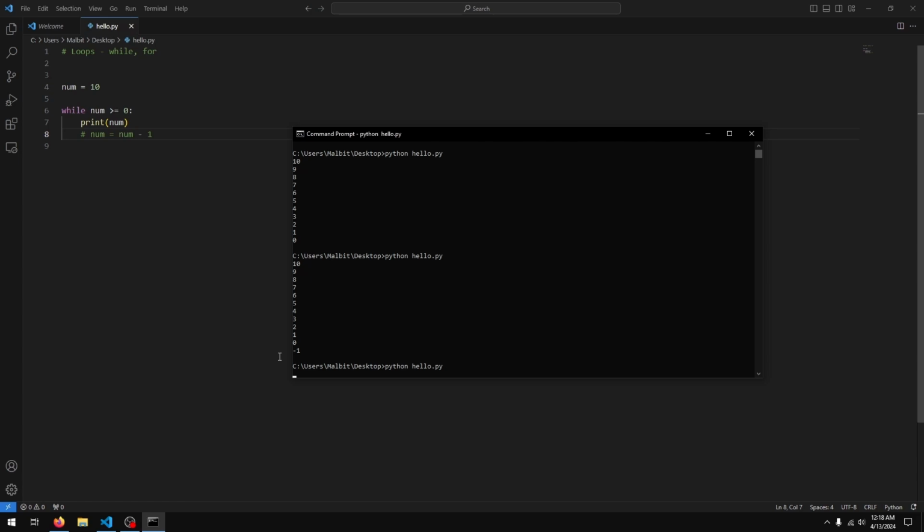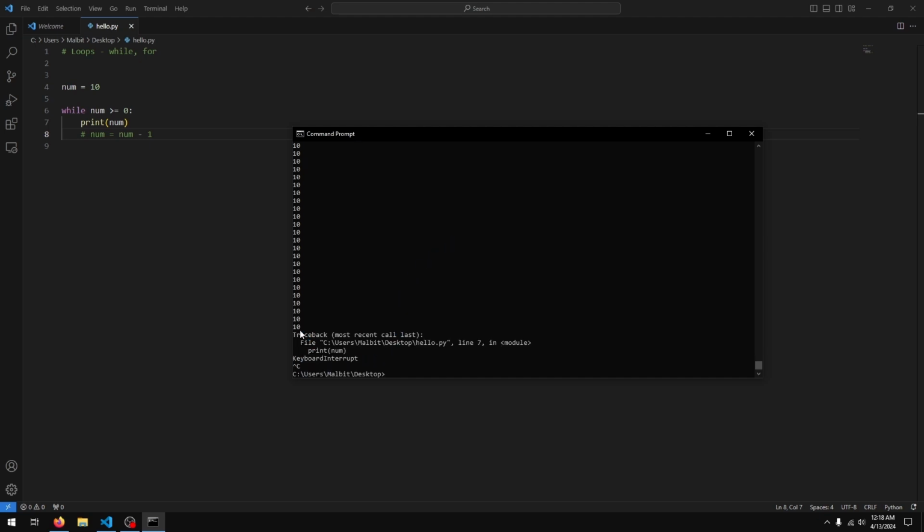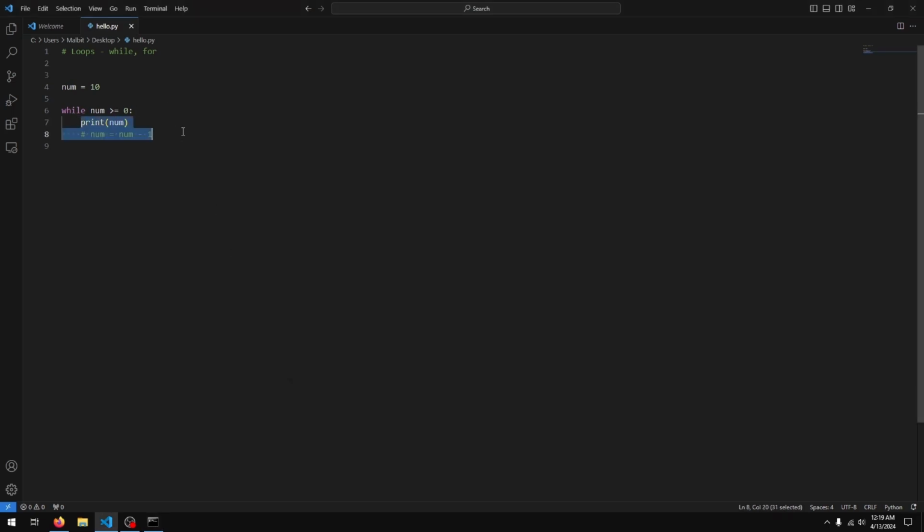I run the code now. You see we keep getting 10s and the program just continues. It still hasn't stopped. It just keeps printing 10. To exit out of this, I need to press Ctrl C, which basically just stops the program. What you just saw is called an infinite loop, and it's a situation where your program gets stuck in a loop. The condition never becomes false, so it just gets stuck in the loop, right? So what happened was num is set to 10. Is 10 greater than or equal to 0? Yes, so it prints 10.